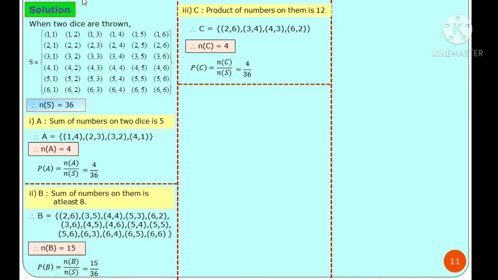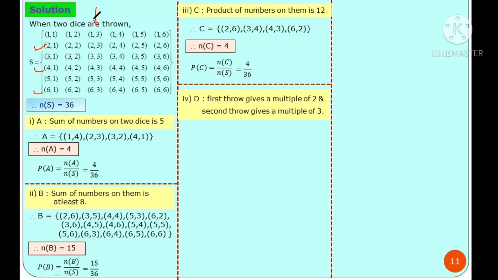Fourth given sub-question, first row gives multiple of 2 and second row gives multiple of 3. Event D considered here. Check, first number is multiple of 2, that is second row, fourth row and sixth row. But condition is here one more, that is second row is multiple of 3.